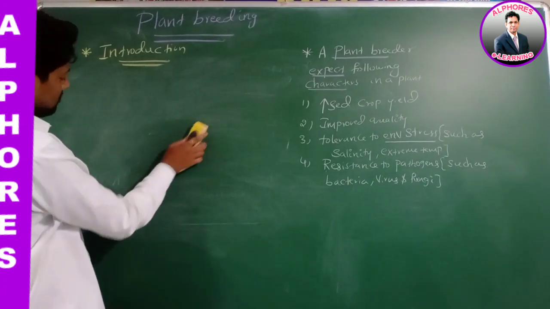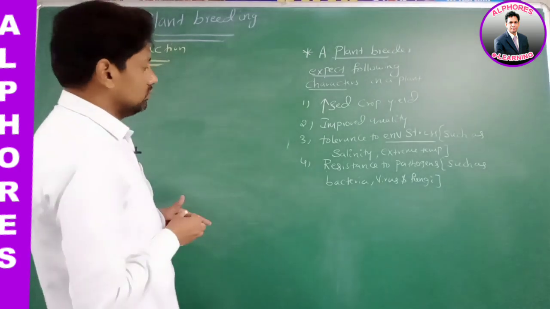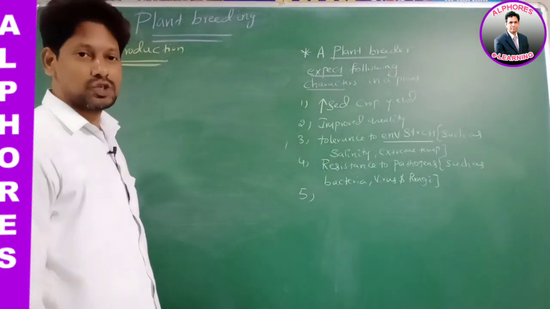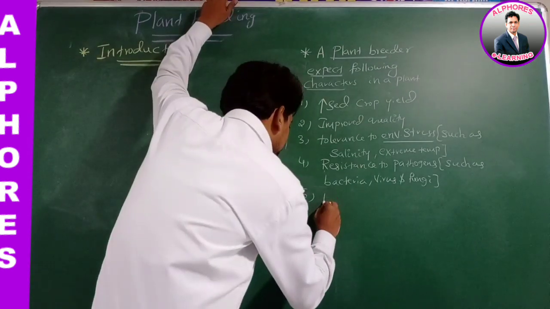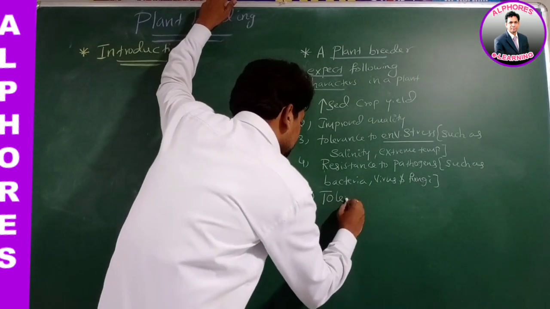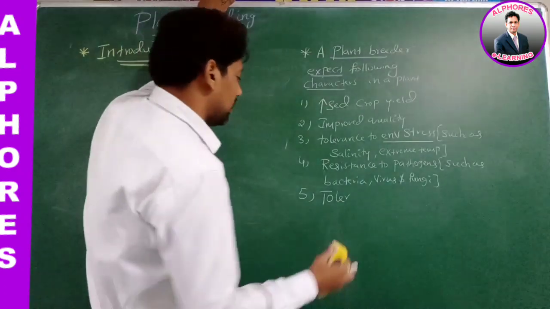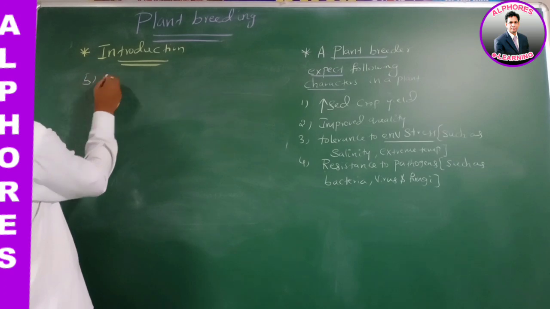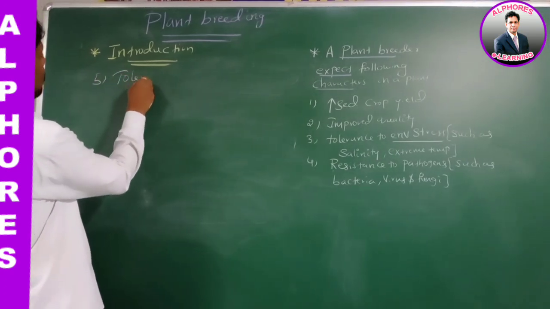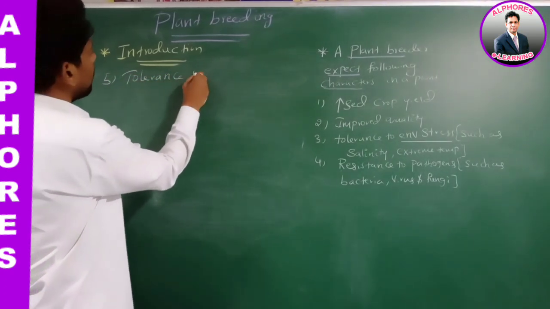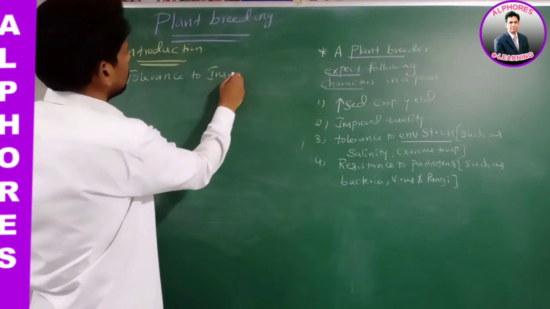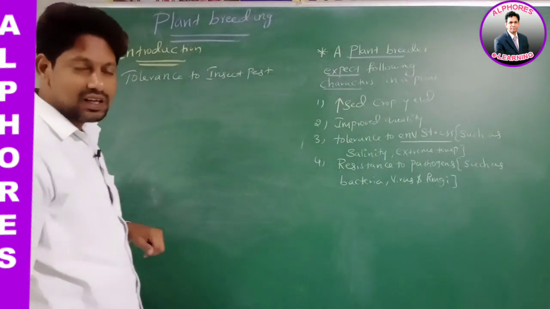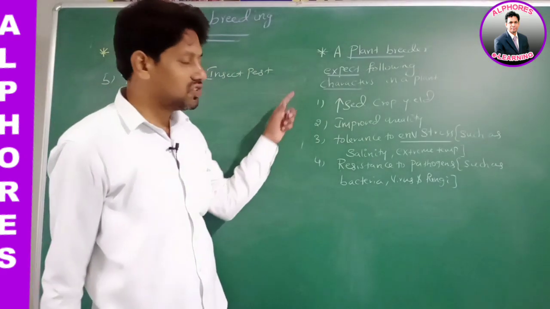Now listen to this statement. Even we can expect another character: tolerance to insect pest. Is this statement okay?